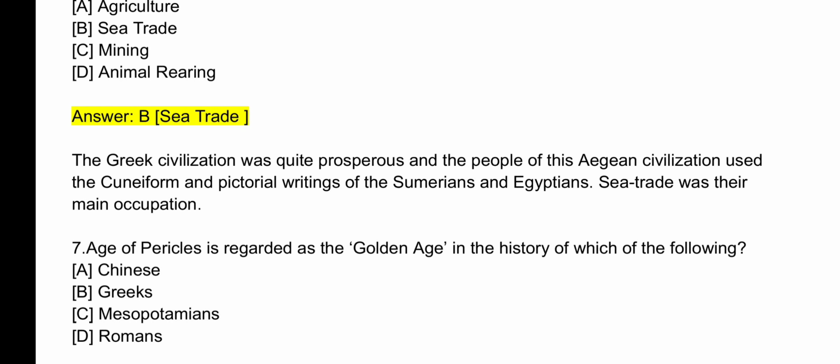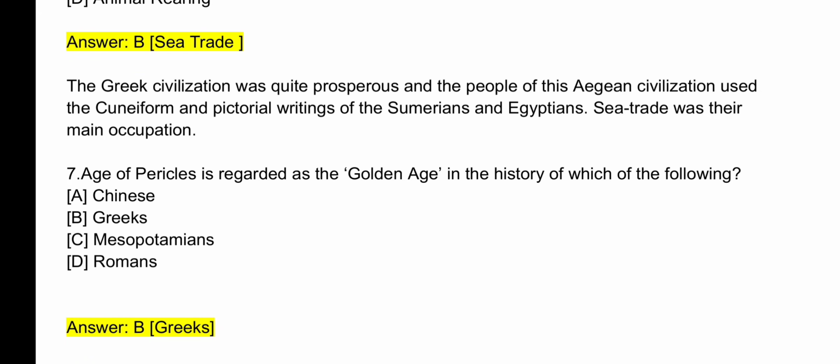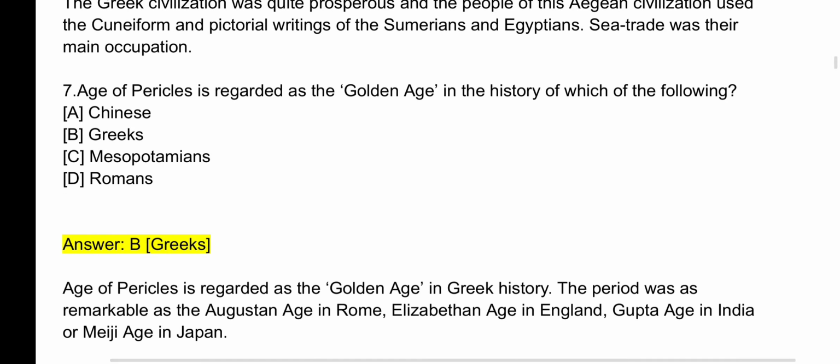Question number 7. Age of Pericles is regarded as the golden age in the history of which of the following? The answer is B. Greeks. Age of Pericles is regarded as the golden age in Greek history. The period was as remarkable as the Augustan age in Rome, Elizabethan age in England, Gupta age in India, or Meiji age in Japan.